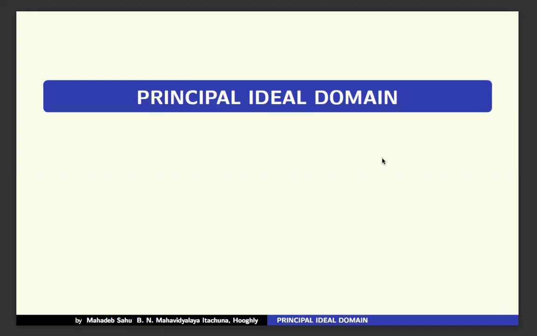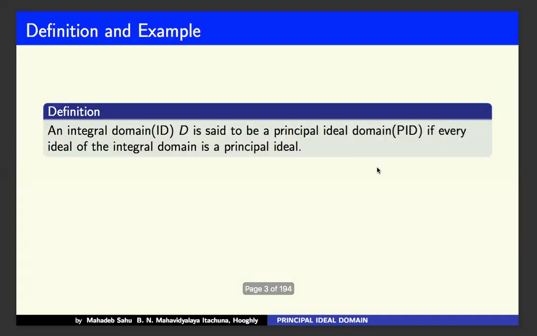Today, I want to discuss principal ideal domain. First, I'm going to the definition. A principal ideal domain is, number one, it should be and must be an integral domain, and other conditions: every ideal must be a principal ideal.